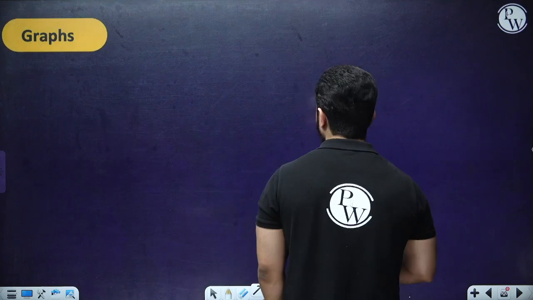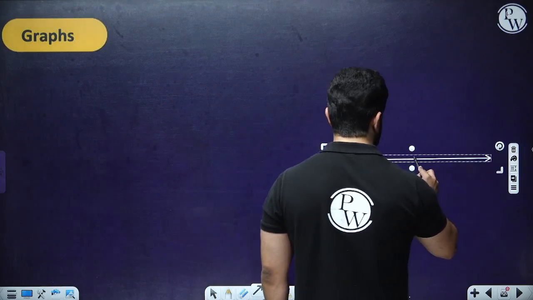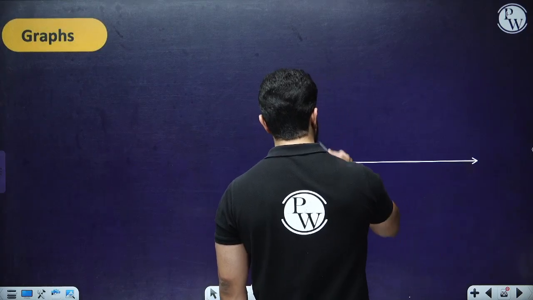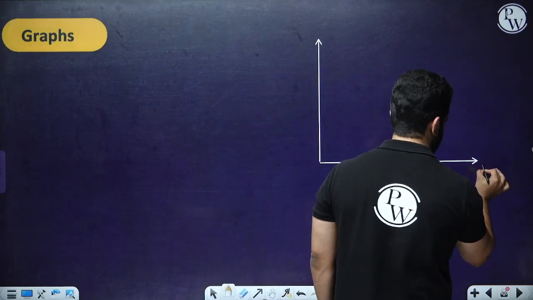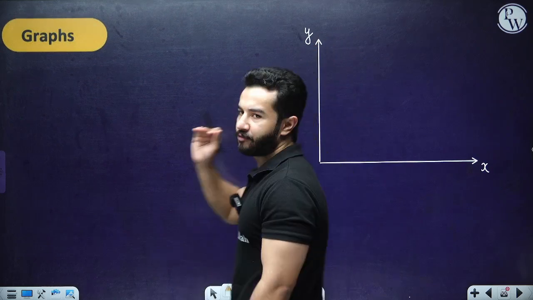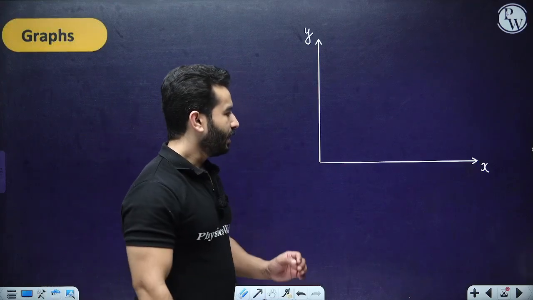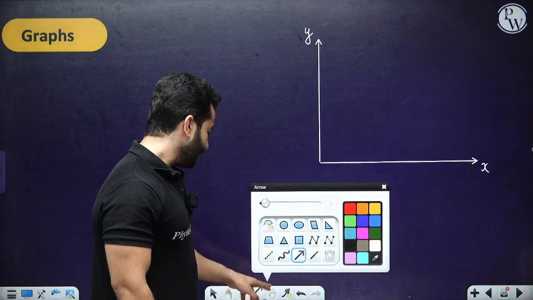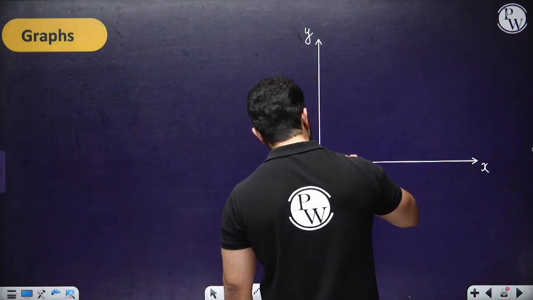So now the thing is, we know that usually we put time on the x-axis and any other quantity on the y-axis, but for now let's put x over here and y over here. It could be any physical quantity. If I'm going to talk about a straight line graph, what does it really mean?